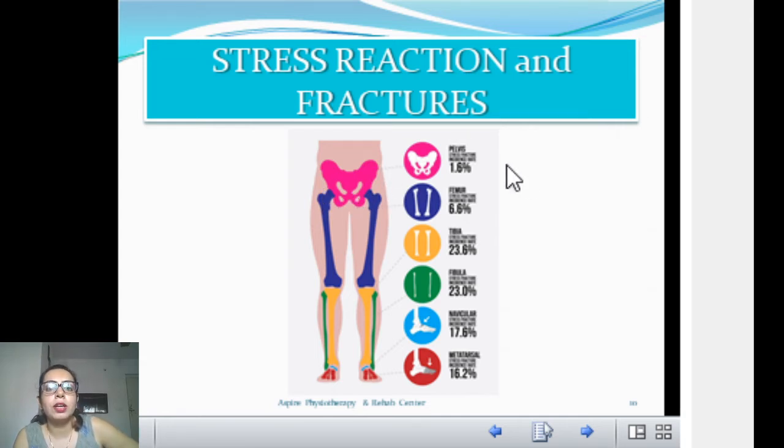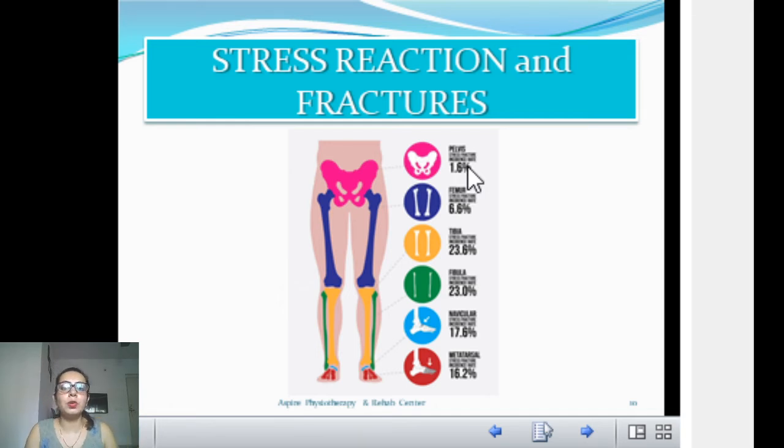The majority is fibula, 23%, what you get as shin pain, fibula and tibia. These two bones are very common in stress reaction and stress fractures. The navicular bone is also very common. Few people will get stress reaction at the pelvis, and specifically fast bowlers can get stress reaction in their spine as well.